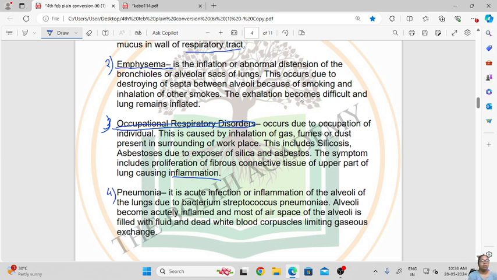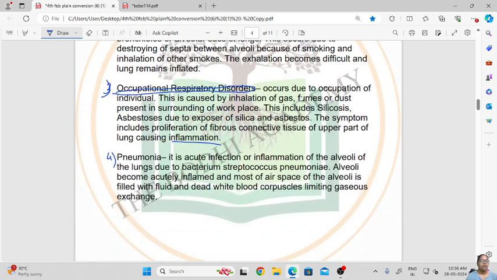The last one is pneumonia. Pneumonia is an acute infection or inflammation of the alveoli of the lungs due to the bacteria Streptococcus pneumoniae. The Streptococcus pneumoniae bacteria cause inflammation of the alveoli of the lungs. The alveoli become acutely inflamed and most of the air space of the alveoli is filled with fluid and dead white blood cells, limiting gaseous exchange.